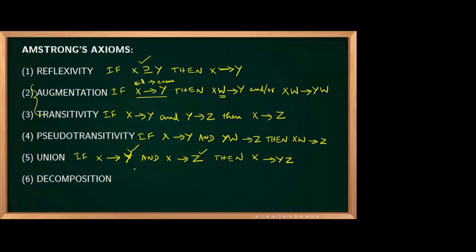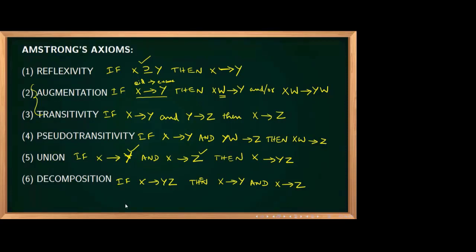Now, if the union rule is there, then we can find decomposition also. If X determines YZ, then we can decompose it. X determines YZ can be decomposed into X determines Y and X determines Z. So these all are the famous Armstrong's axioms.